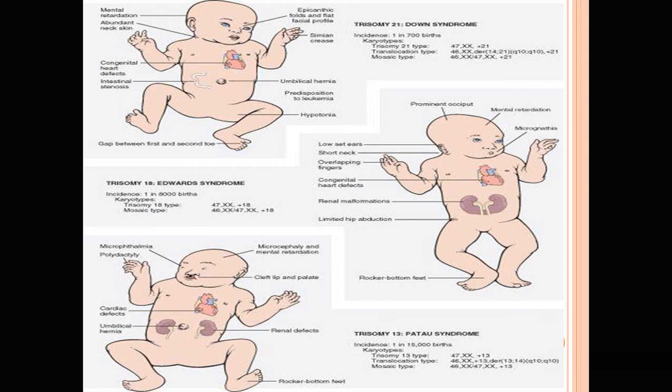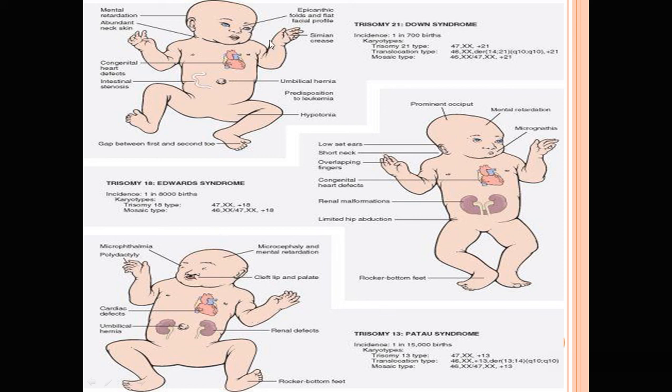So these are the different disorders. Here, Down syndrome: there is micrognathia, prominent occiput, low set ears, short neck, overlapping finger, congenital heart defect, renal malformation, rocker bottom foot, limited hip abduction. So these are the features of Down syndrome. Sorry, these are the features of Patau syndrome, and this picture is of Down syndrome.